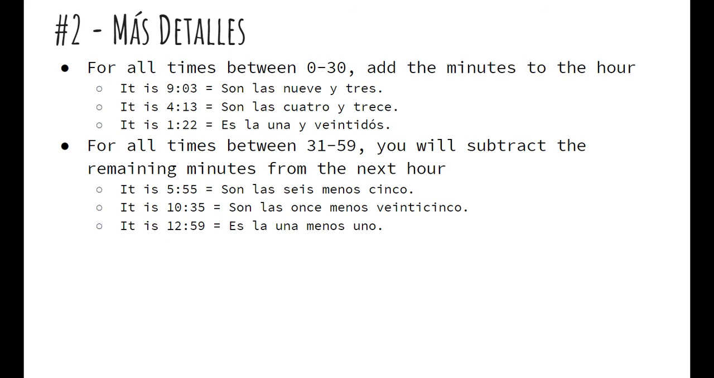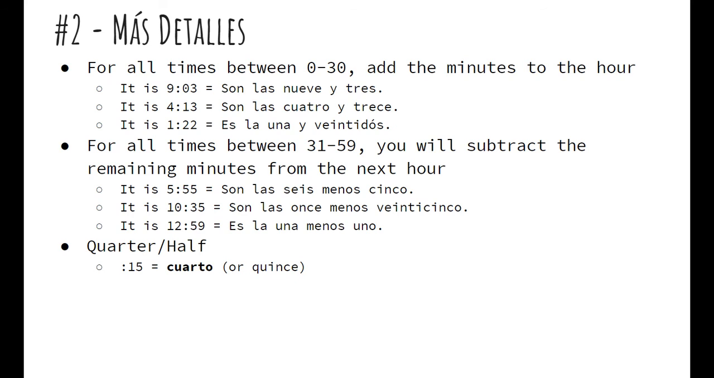It is 12:59. Es la una menos uno. So here, because we've gone up to the next hour is 1 o'clock, which means we got to use the es la. So es la una menos uno. So there's 1 minute left. And that's where you'll notice here the first uno is actually una. So es la una, that's referencing hora, which is hour. Then menos uno, the uno there is referencing minutes. And minutes is masculine. El minuto, which is why that is masculine.